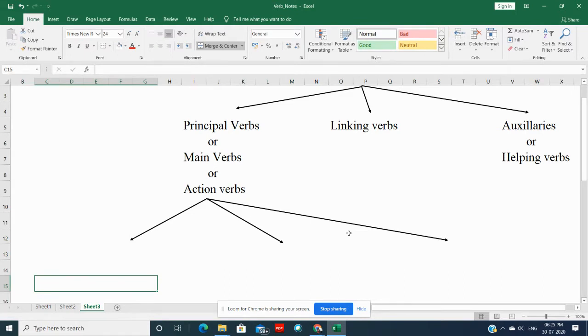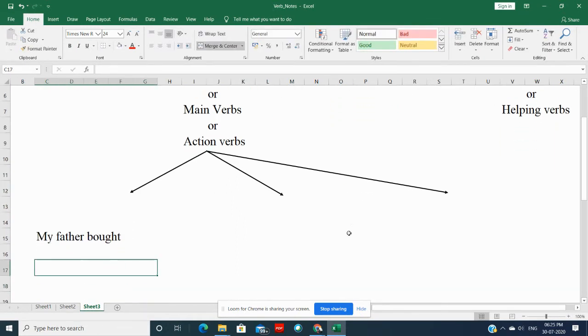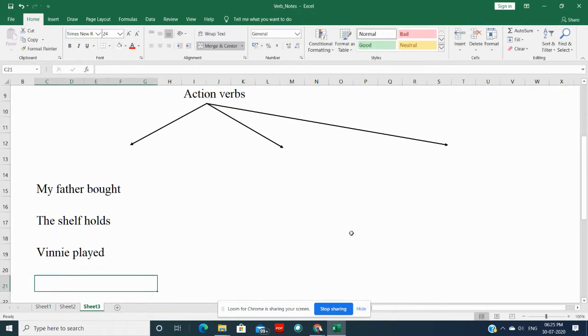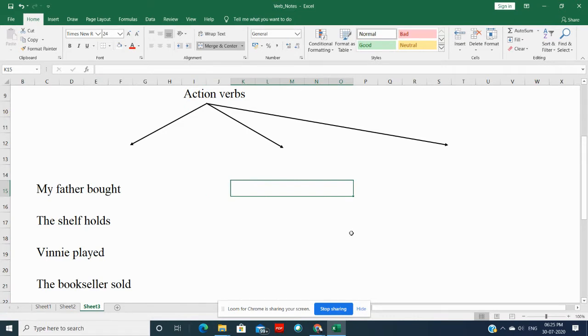Let's start. Here, I write: My father bought. The shelf holds. Winnie played. The bookseller sold. More sentences we'll write down. Smita slept.